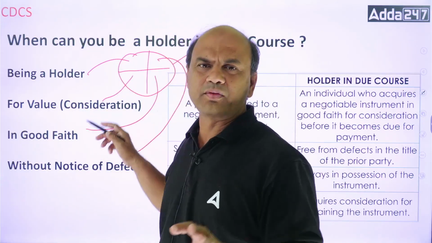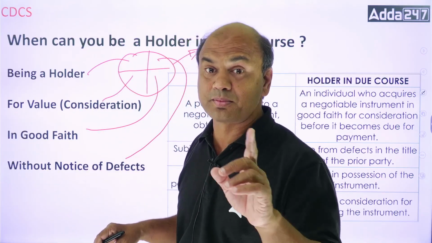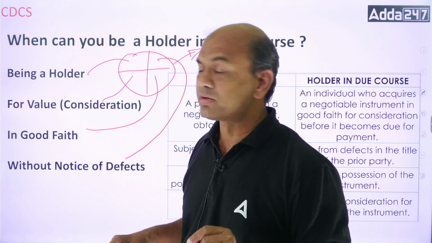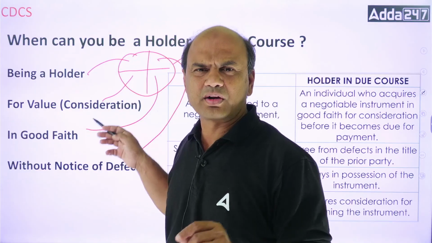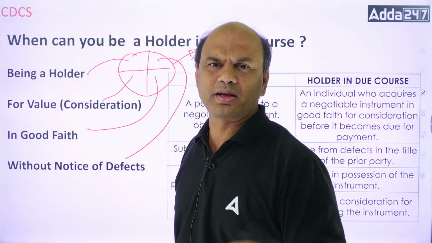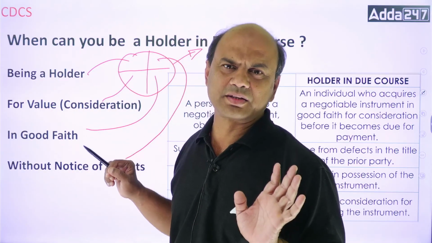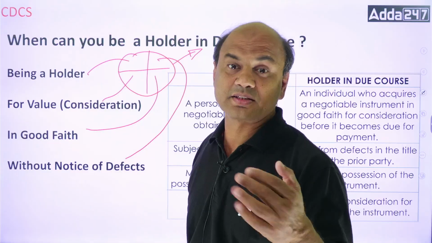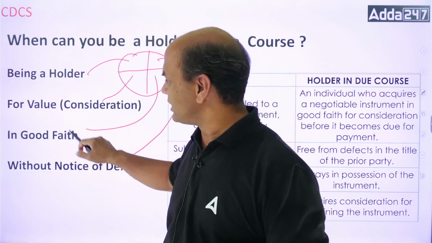For value received, I have not received it for value. Value means consideration, some business. See, important is business. For value received, business. I am saying no, I have not done any business. He is just a brother of mine. He has given me the check. It can't be a holder in due course in that case. Value received, business, is compulsory. Consideration is compulsory.